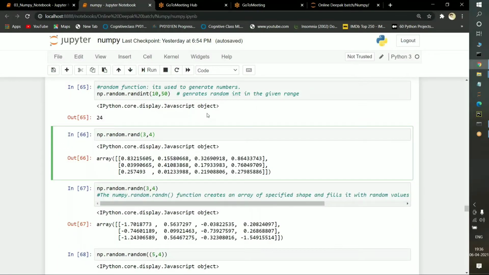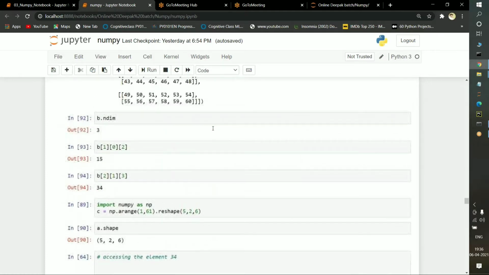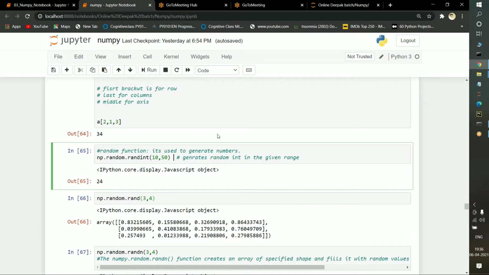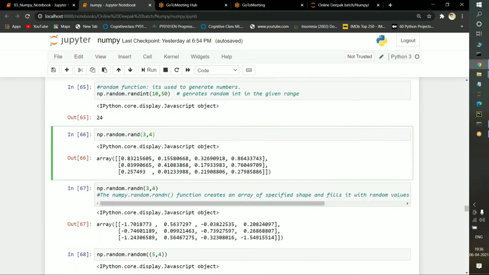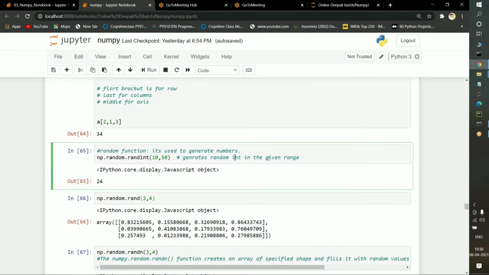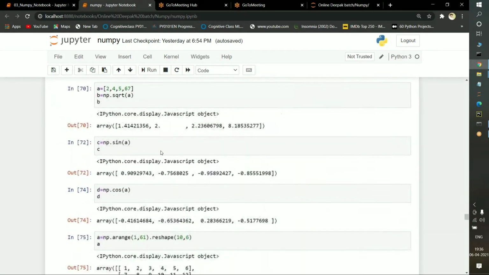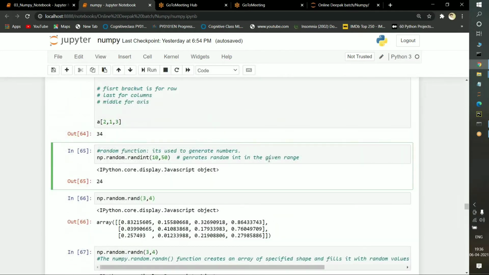So, welcome guys. In the last section, we discussed how we can deal with the single dimension array and multiple dimension array, as well as the two-dimension array. Before going to the predefined functions, these are the most important functions in NumPy: random, randint, randn, and different types of functions are there. We will see them one by one.